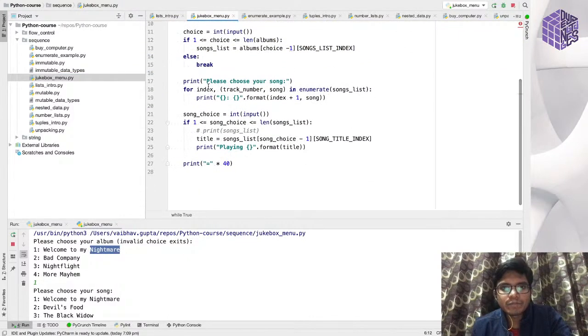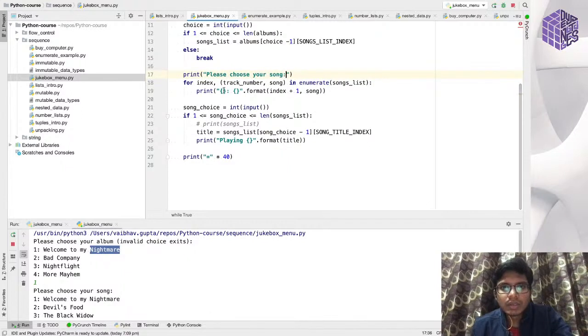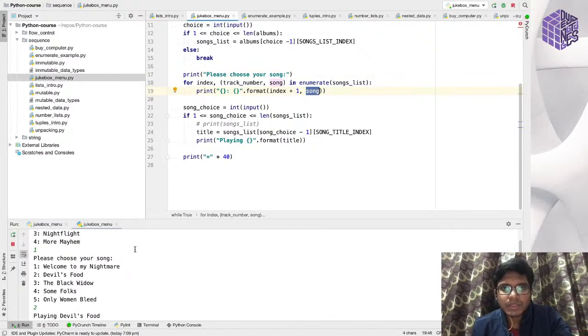Now I have the songs list in this variable. What I do is I ask my user to please choose your song. Now I print the index of the song and the song name. Here also I'm doing index plus 1, because index starts from 0, but I want to show my user that the first song is this, second song is this, and the third song is this.